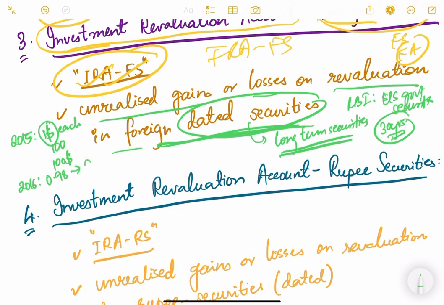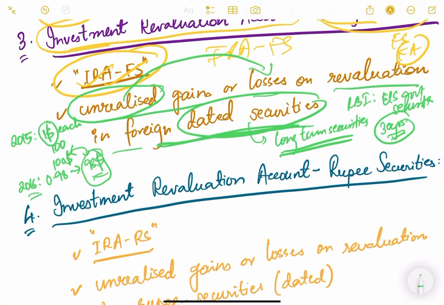Obviously the total value will become $98. So this $2 is kind of an unrealized loss for the RBI. Why is it called unrealized? Because RBI is not actually selling these securities in the market after 1 year. It is still holding it, but on the book of the RBI, this $2 is the loss of RBI. Okay, unrealized loss. RBI is not actually selling it and incurring loss.